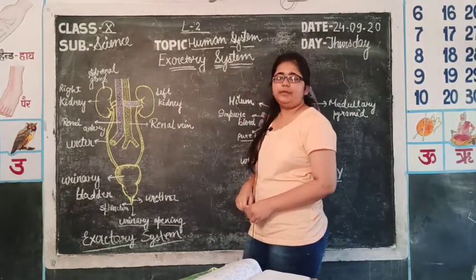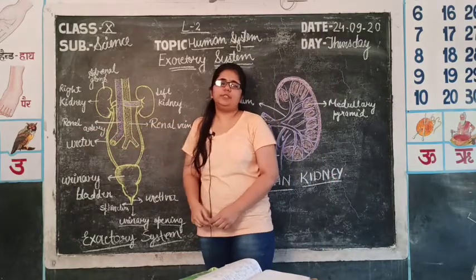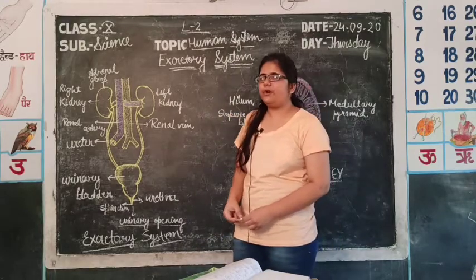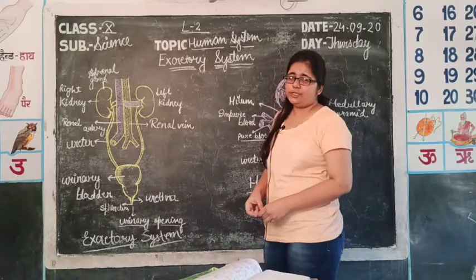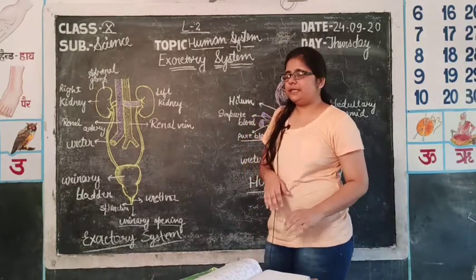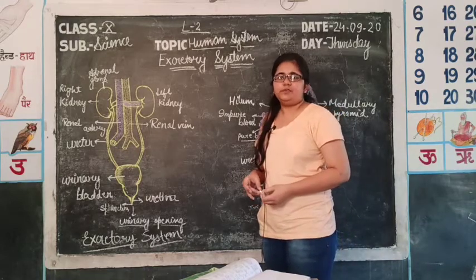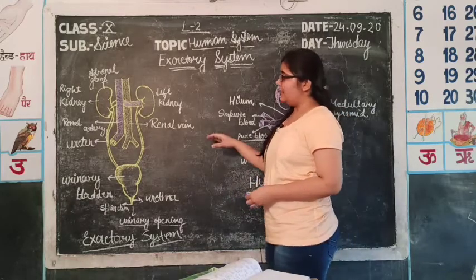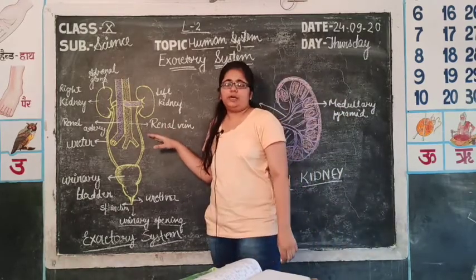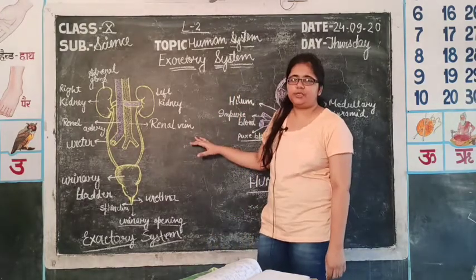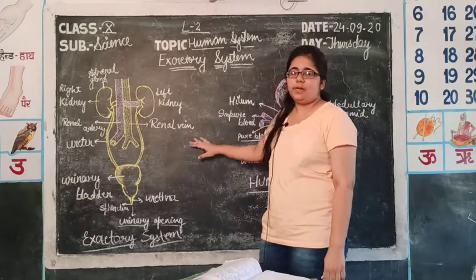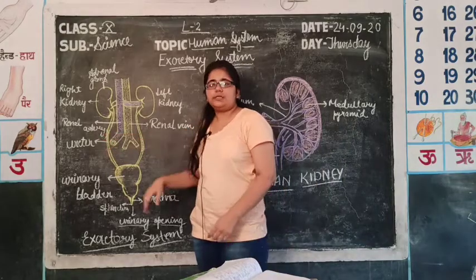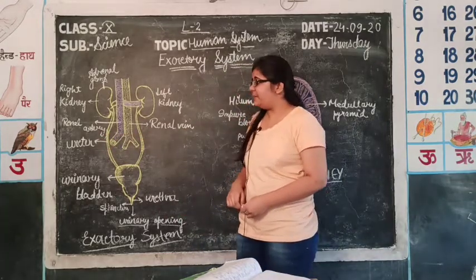Then there is one renal artery. Renal is the term which is used for the kidney. The renal artery carries pure blood along with the metabolic waste to the kidney, from which the waste is excreted out. The blood which is free from metabolic waste again reaches the heart with the help of the renal vein, which carries deoxygenated blood, but this time this blood is free from waste products. But the renal artery carries oxygenated blood, but metabolic waste is present in it.